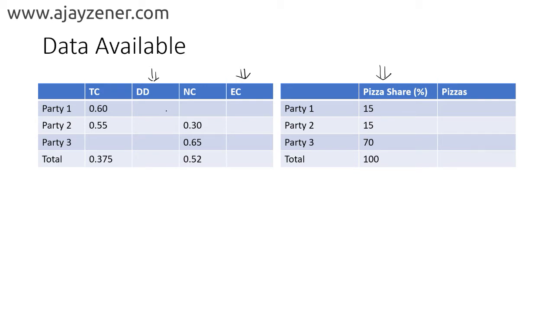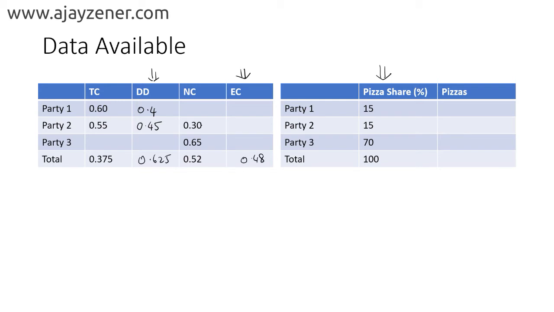Now see, this becomes very easy now, so let's go ahead and do this. Thin crust accounted for 0.6 means deep dish will be 0.4, isn't it? If this was 0.55, then this will become 0.45, because we know that proportions should add up to 1, isn't it? So this will become 0.625, correct? This will become 0.48, and so on and so forth.